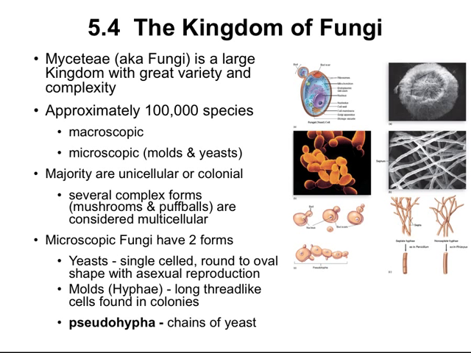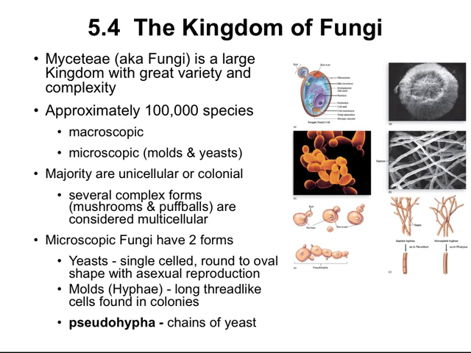Now, fungi were originally classified with green plants, along with algae and other bacteria. This is a long time ago. And then they were split off and put in the category of protists, along with the algae. But we realized that there were so many unique qualities of fungi. They were distinct from animals, they were distinct from plants, and they didn't really fit into the protist group. So they must have their own kingdom. This kingdom is known as the kingdom Mycetae, also known as fungi.